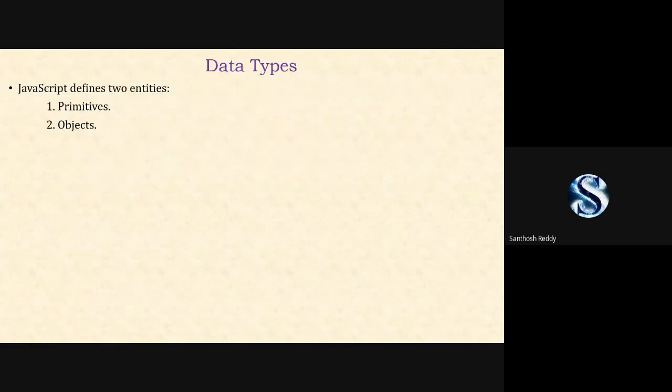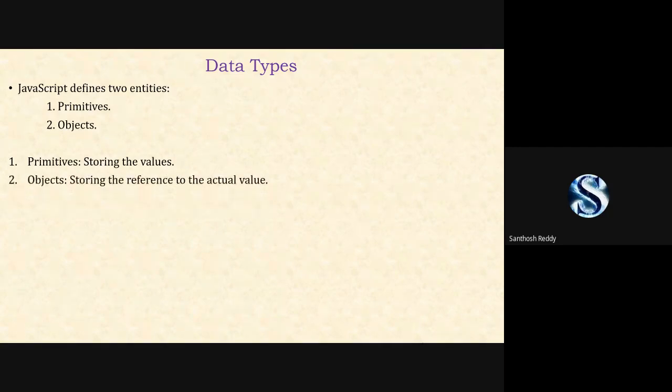Okay. Next, moving to data types. JavaScript defines two different types of entities. One is primitive, another one is objects. Primitives are nothing but, once you have declared a variable, you store a value in it. Next, objects are used for storing reference values.